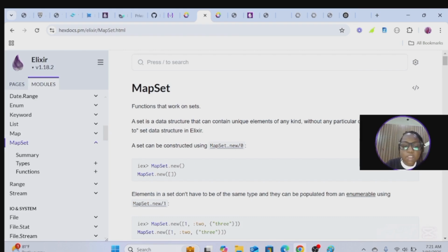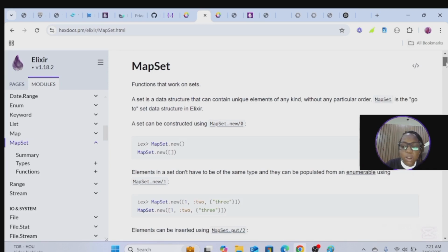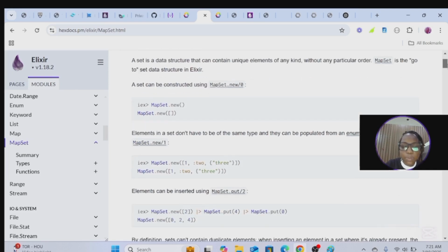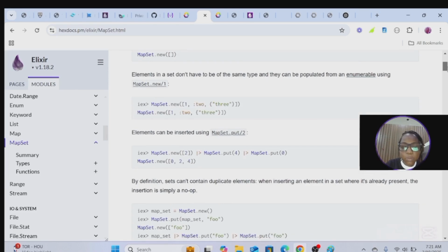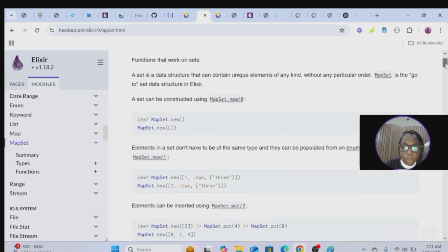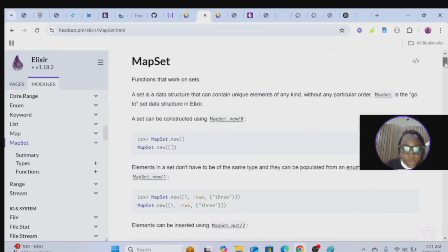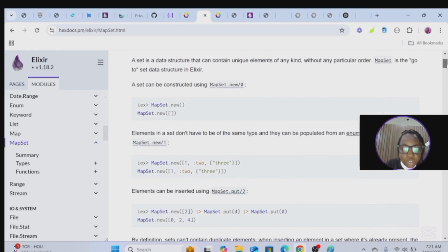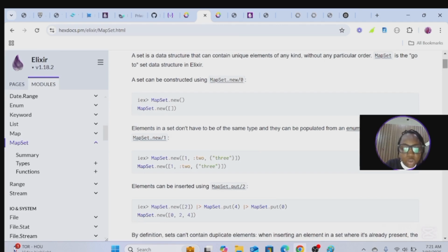A set is a data structure that can contain unique elements of any kind without any particular order. MapSet is the go-to set data structure in Elixir. A set can be constructed using MapSet.new. So we use MapSet.new to construct a set.